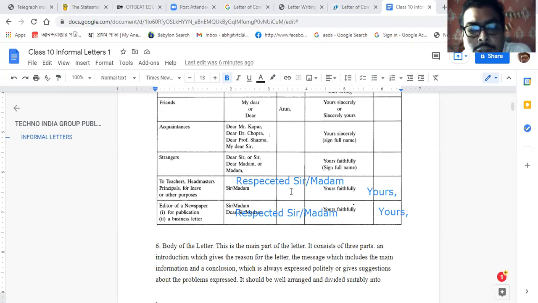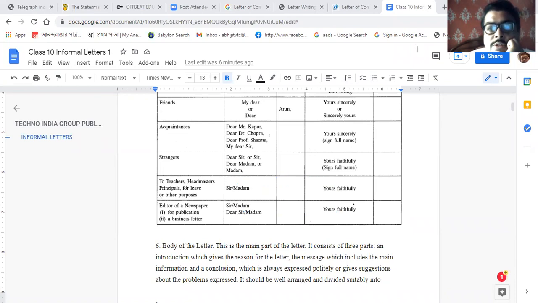Get the point? Any question? Now we are moving to the next one. Very important, because it is the format. On the basis of the format, marks will be given. For the MCQ also, questions will be prepared on the basis of the format. So you should take care of that and know about this.